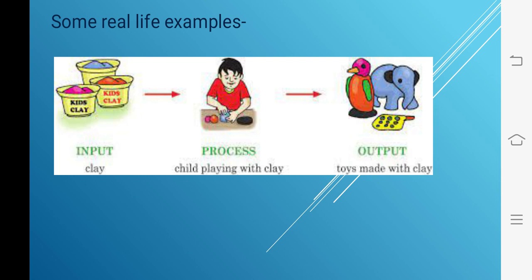Like see in this picture, you will see a boy is making toys with clay. For that, he is taking clay of different colors. So, different colors of clay are the input. Now, the boy will play with the clay and try to make the toys. This is called processing, and finally the boy gets the toys made with the clay, which is called the output.